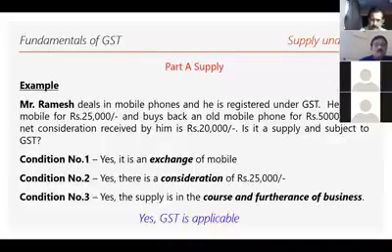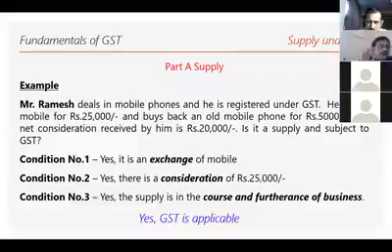So obviously it's an exchange. It's a sale. It's a transfer. And there is consideration involved in this transaction, which is 25,000 rupees. And selling mobile phones is the business of Mr. Ramesh, so it has happened in the course of business. Therefore, this is a supply under GST.